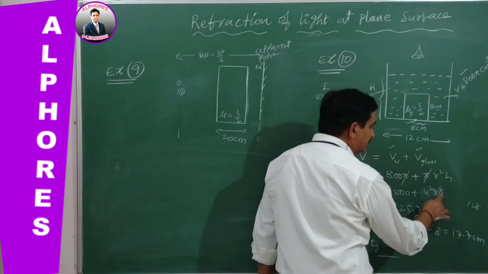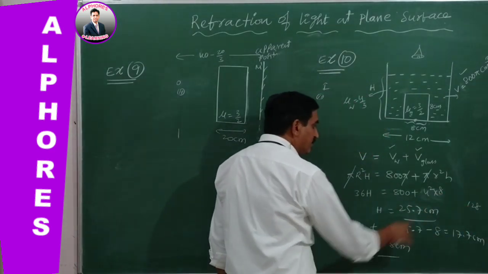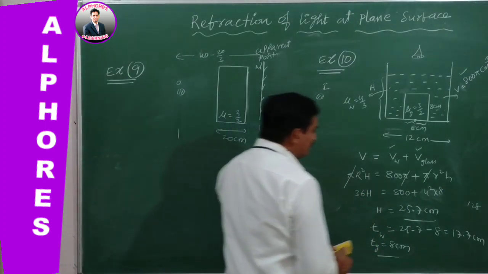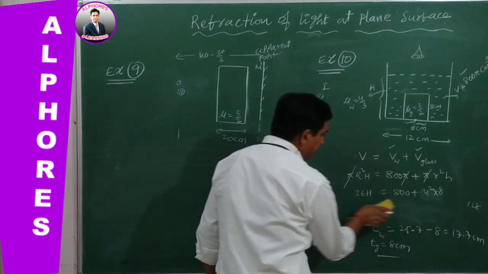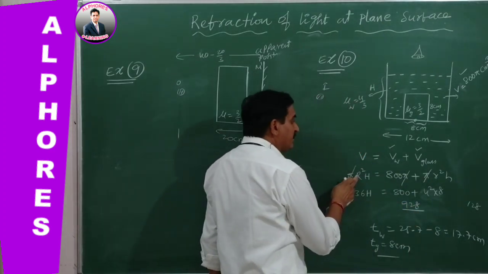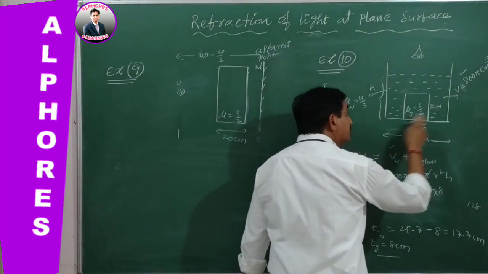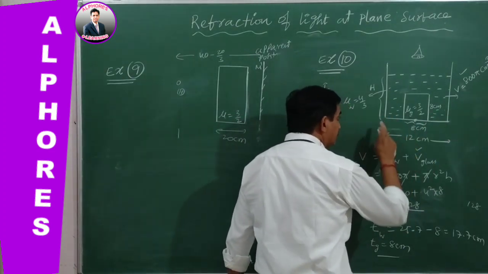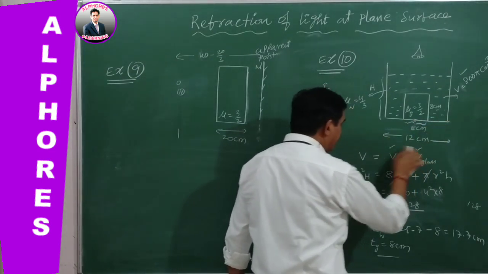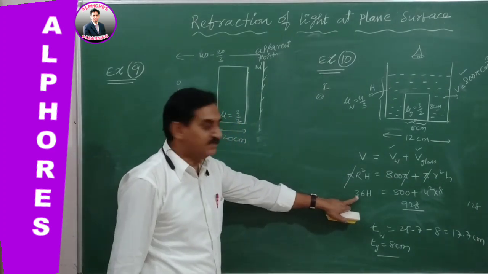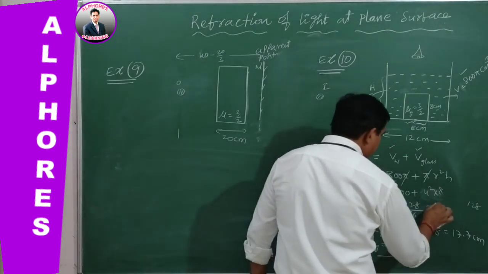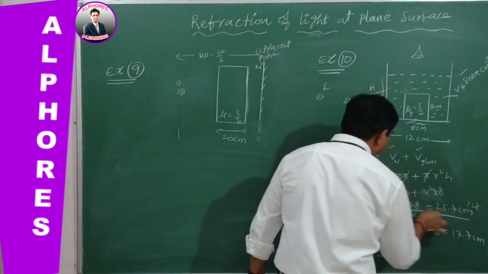So 16 into 8, you will get 128. Okay, 128 plus 800, so 928. So we can get 928 by 36 here. This is the radius of the cylindrical vessel, radius 6. Total diameter 12. 6 square is 36 h. So h equals 928 by 36, which gives 25.7 centimeters roughly.